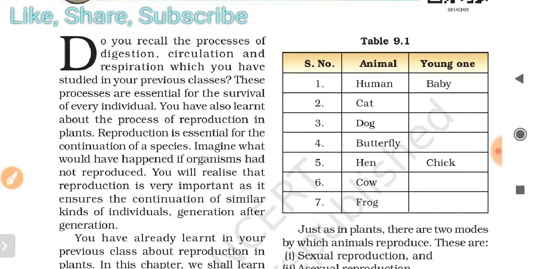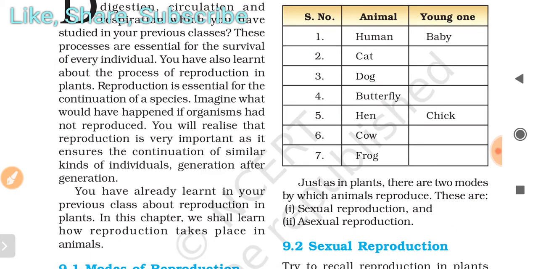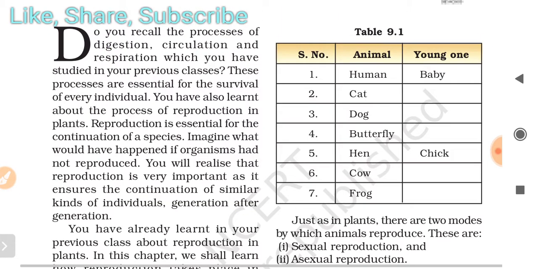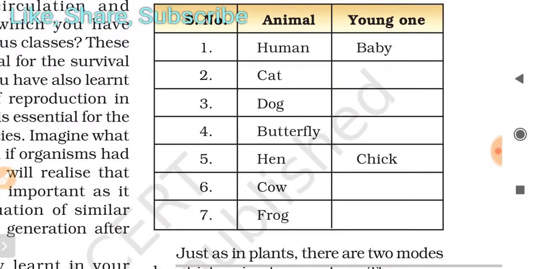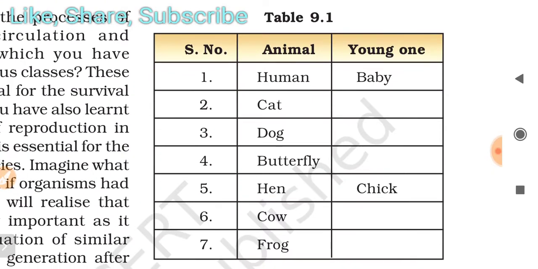I already made a few videos on that topic. In your book, a few things are also given here, so we will discuss them. As you know, you have to fill in the table in your book, from the lessons we have already read. If you see table 9.1, animal young ones: as you know, a human's young one is called a baby.